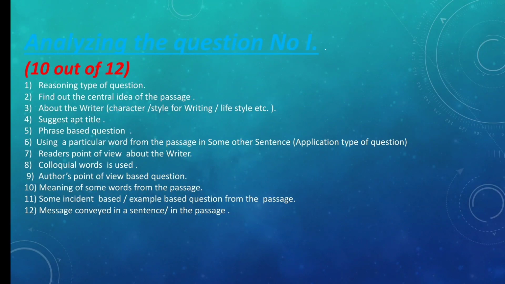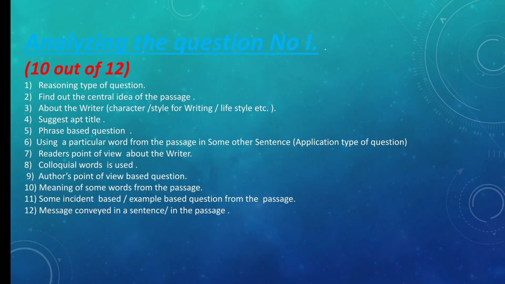And one thing children, I'll tell you, they have given find out which of these words is not colloquial. So you have to concentrate on whether you are asked to find out what is or what is not. So yes or no type of question has come up. If you miss that not word there, your answer may turn out to be totally wrong. Question 9, author's point of view based question.